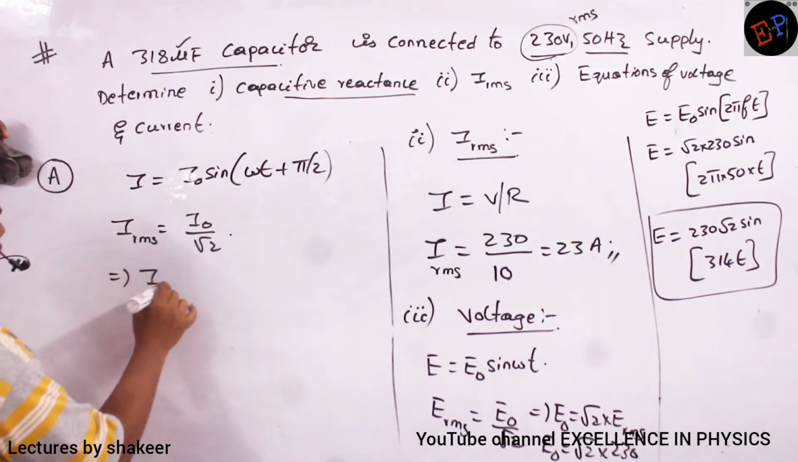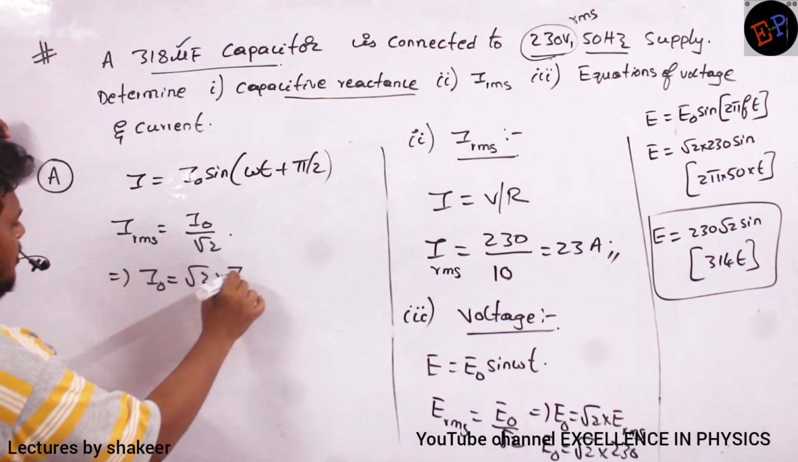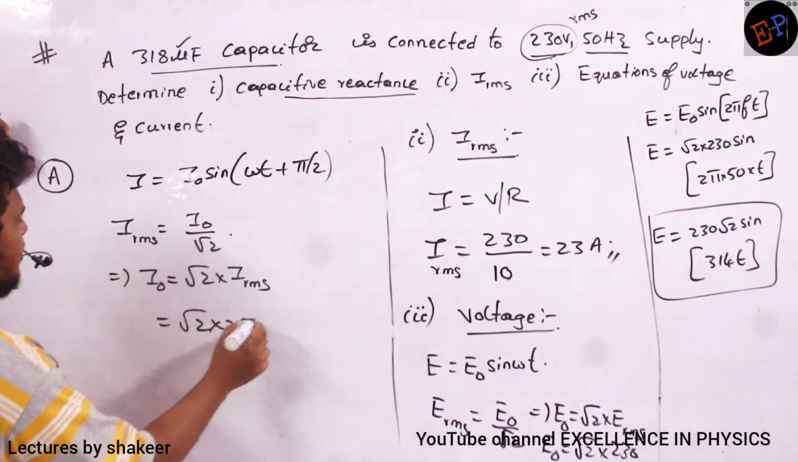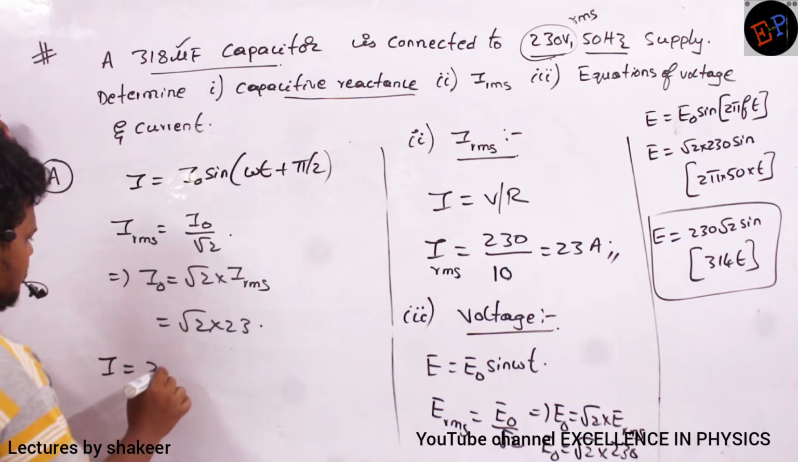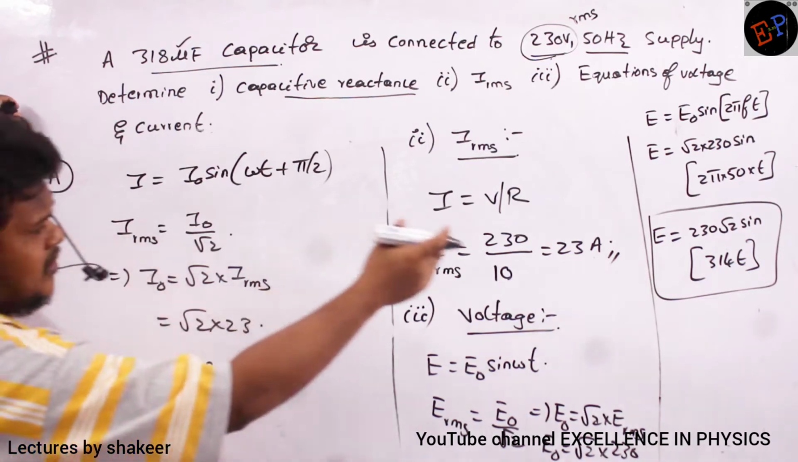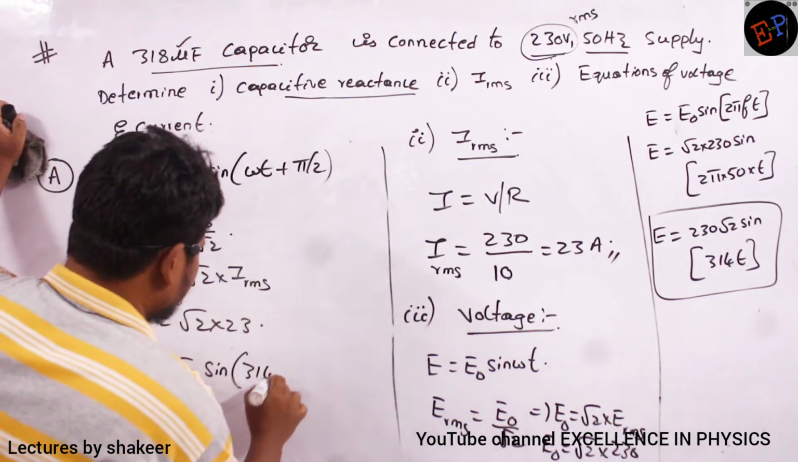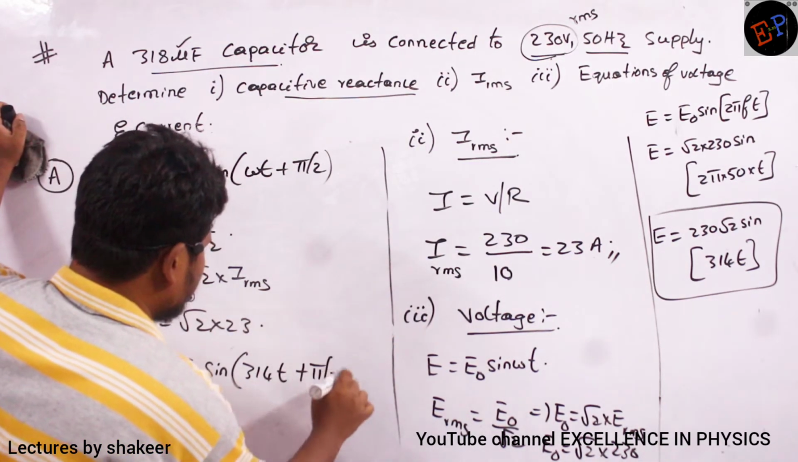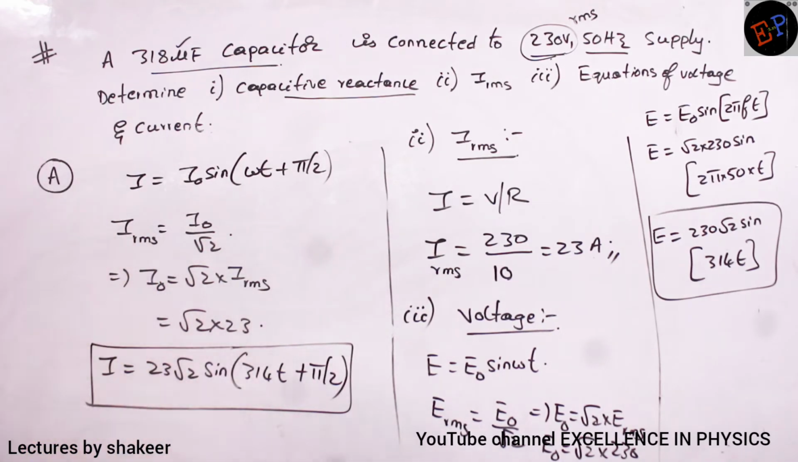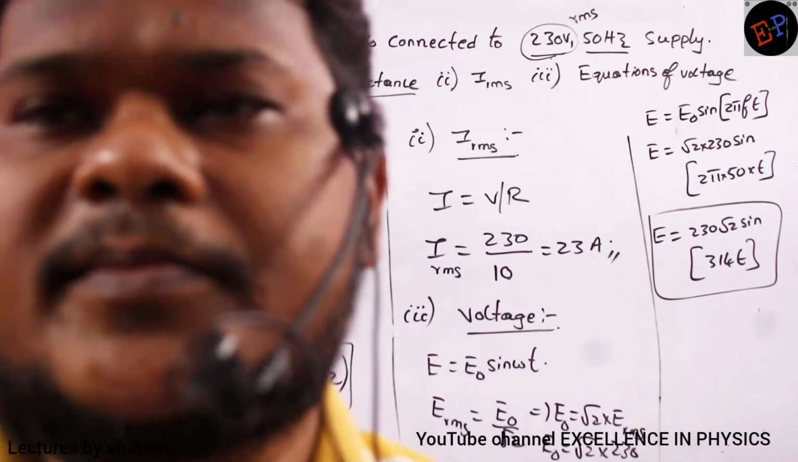So therefore I naught value is how much? Root 2 into IRMS. So root 2 into IRMS is how much? 23. So I is equals to 23 root 2 sine, omega t value already we have calculated, 314 t plus pi by 2. So this is the equation of current. That's it. Understood? Very easy.